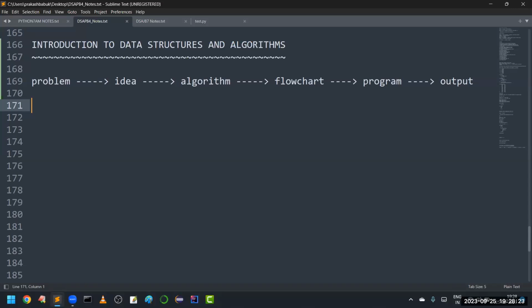After constructing the flowchart or algorithm, or if you have an idea, you convert that into a program. Later that program will be executed and it will display the output. This is the general process for any programming language. So, how to solve the problem? Are you clear with this problem solving approach? Yes, sir.